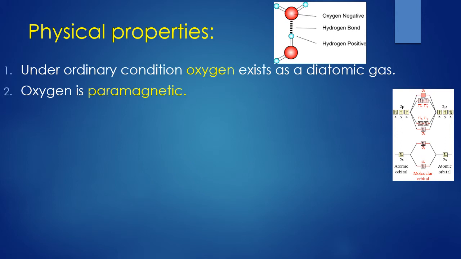When you draw the MO diagram for this oxygen molecule, you can find that in two oxygen atoms, one oxygen has 8 electrons, the other oxygen has 8 electrons, totally 16. But the 1s and 1s orbitals we will not consider, as they are of lower energy. From 2s onwards, when you arrange, you can find the pi star 2px and pi star 2py orbitals. You can find there is one unpaired electron here, another unpaired electron here. Two unpaired electrons are present.